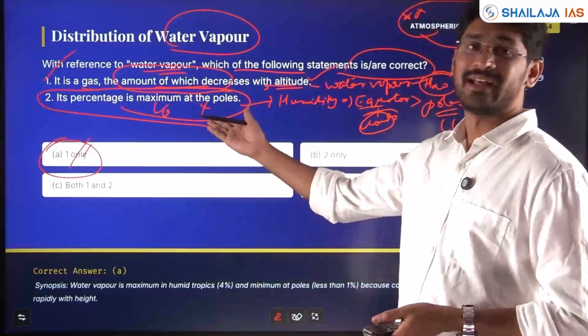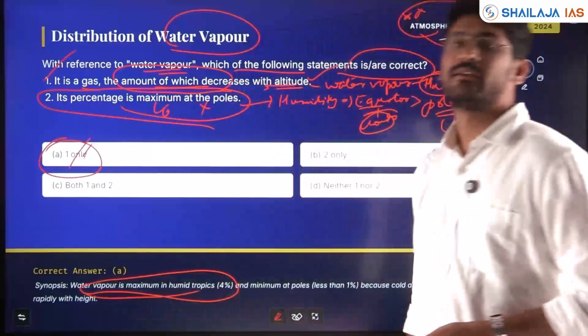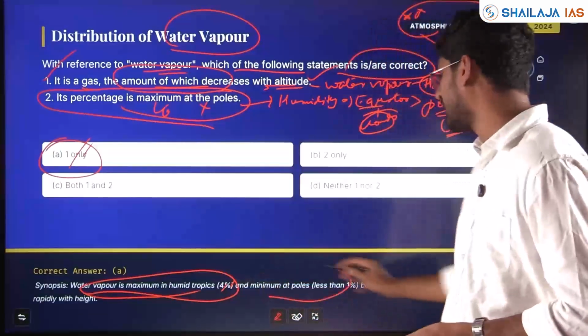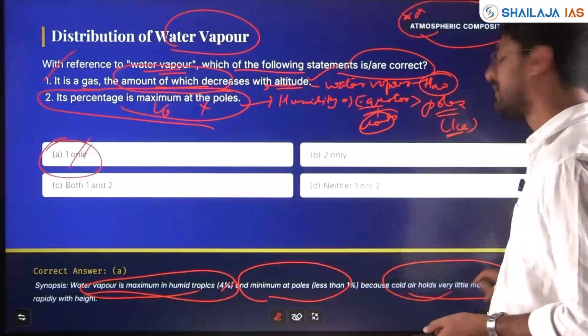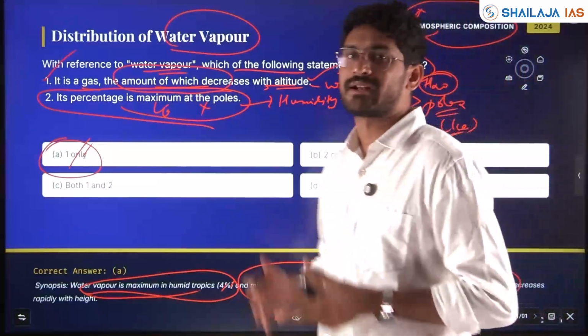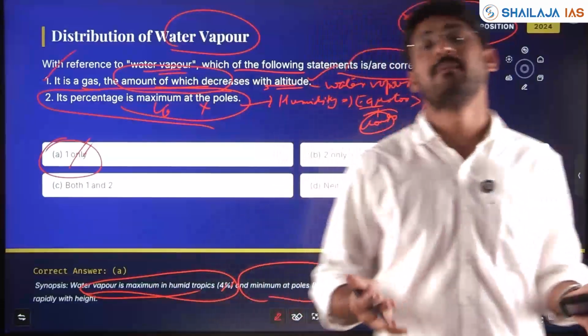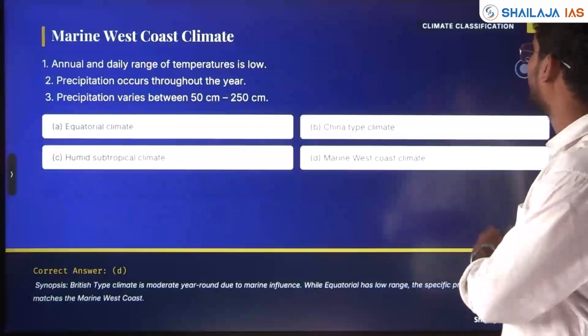Water vapor is maximum in the humid tropics, equator and tropic region, 4%, and minimum at the poles, less than 1%. Cold air holds very little moisture, and warm air with convectional currents at the equator and Tropic of Cancer holds maximum water vapor. I hope this is clear.